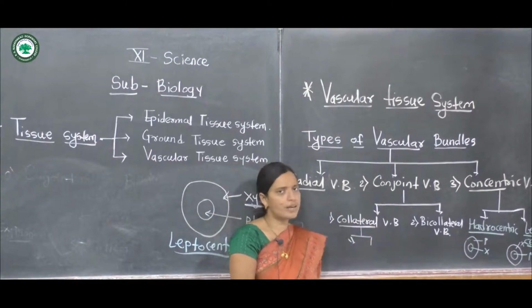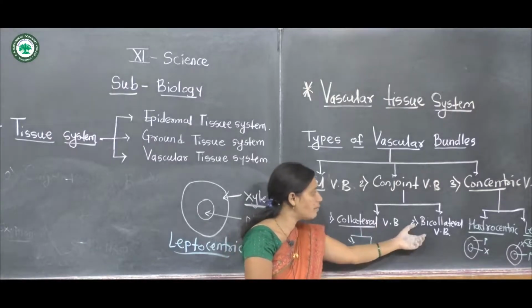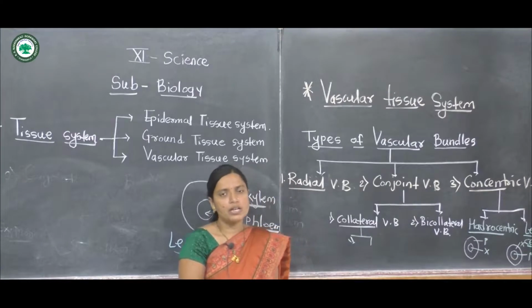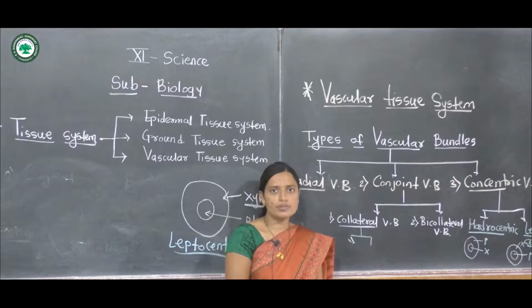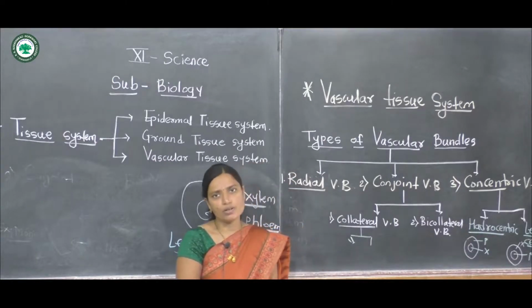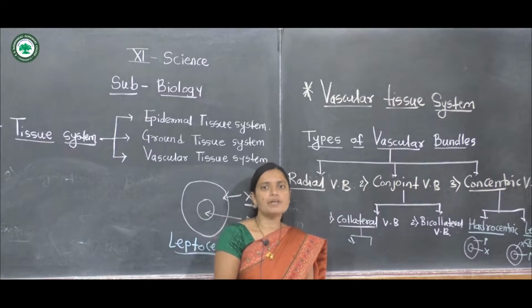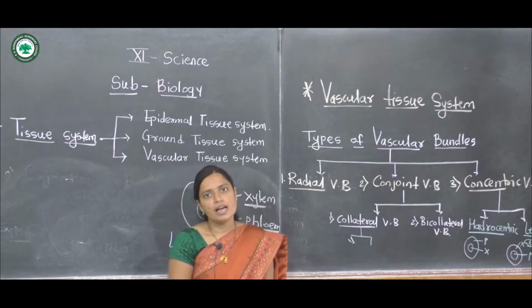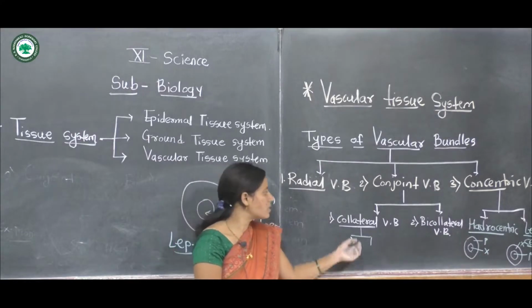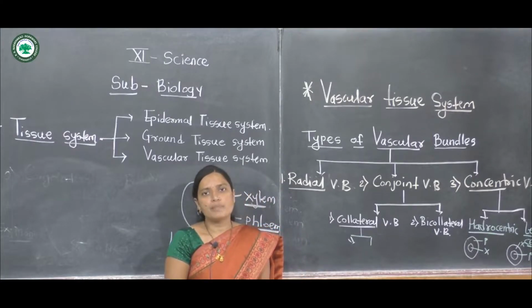There are two kinds: conjoint collateral open in dicots, and conjoint collateral closed in monocot plants. In the open type, the cambium is present, and in monocot plants the vascular bundle is closed type because the cambium layer is absent.